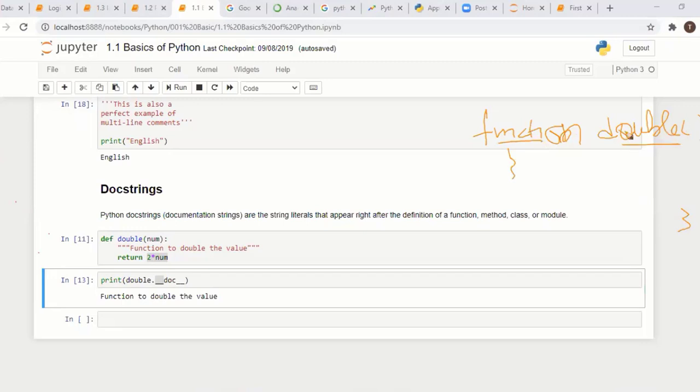But here, instead of function, we are using def, definition. You will understand when we look at the function module. Okay, good.